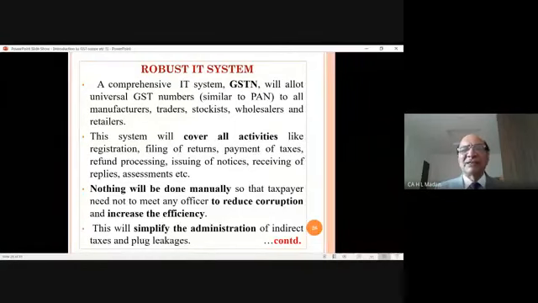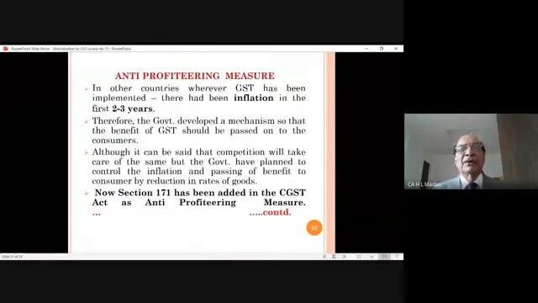This was necessary to reduce corruption as well as to increase efficiency and to simplify compliance, ease of compliance and ease of administration. So government has tried to do it, although they have not been completely successful in that. It will take 1 or 2 years more to reach a good system.